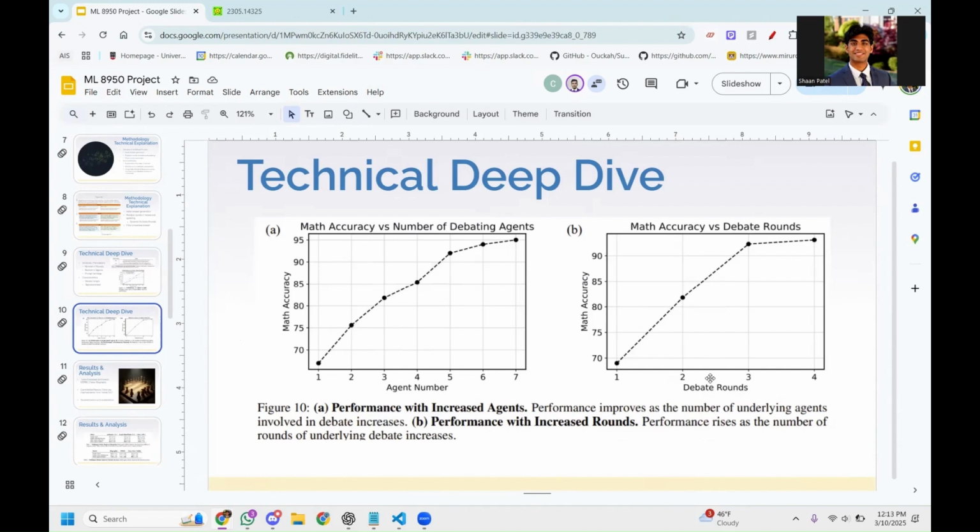But unfortunately, this model and this architecture also falls short in the fact that there are diminishing returns. So the increase from round two to round three is not as drastic as the difference between round three and round four.